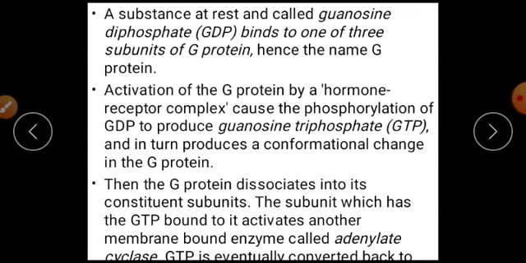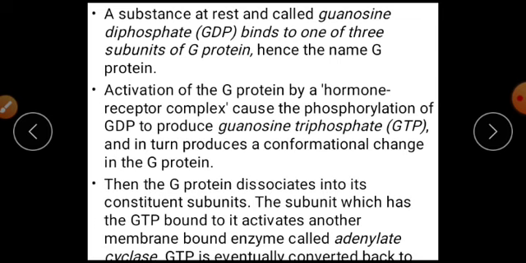Then the G protein dissociates into its constituent subunits. The subunit which has the GTP, guanosine triphosphate, bound to it activates another membrane-bound enzyme called adenylate cyclase. GTP is eventually converted back.